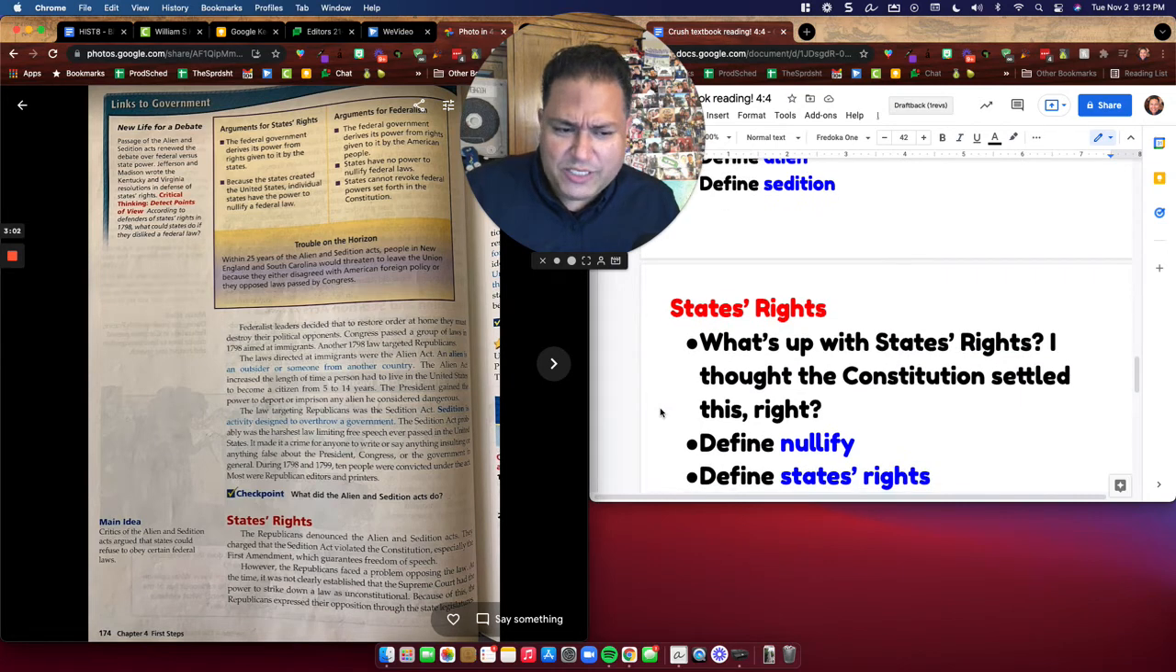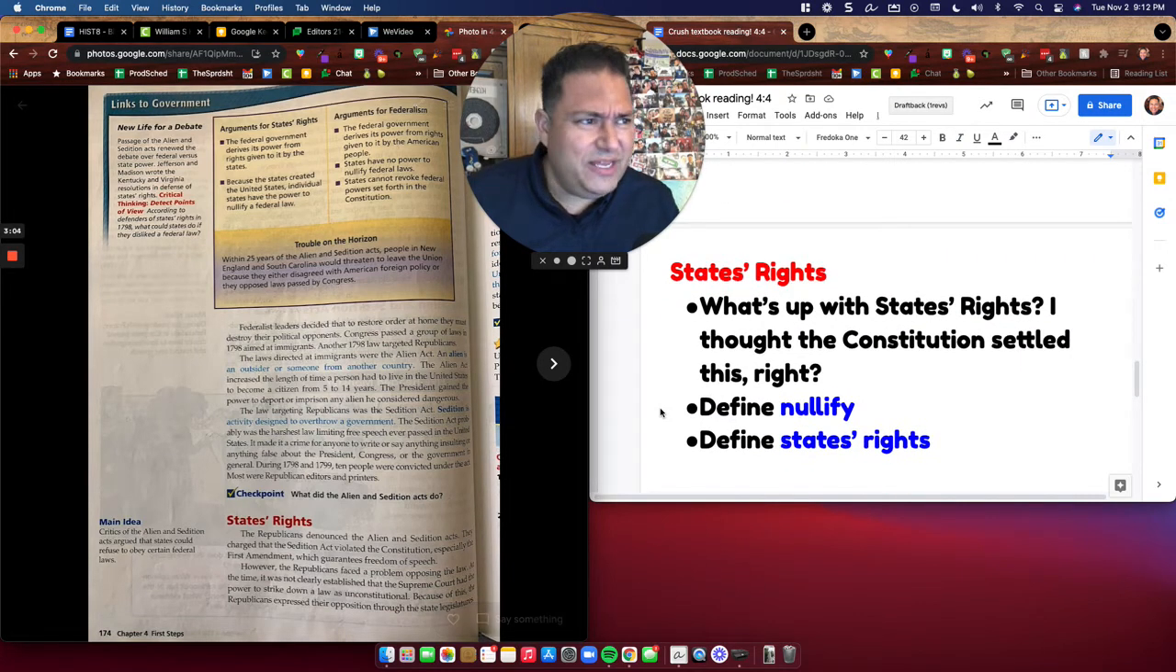Okay, next we have the heading states' rights. So what's up with states' rights? I thought the Constitution settled this, right? Didn't we figure this out? Supremacy clause, United States law is always higher than the law of states. But then there's also the 10th Amendment. So there's this continued conflict between who has the ultimate power. Is it the United States government, or is it the states, or is there some sort of gray area there? We still see it today, right? We see it today in areas like mask mandates or required vaccination laws, things like that. So we're still seeing struggles over states' rights versus federal authority.